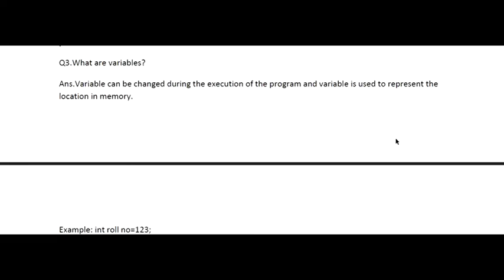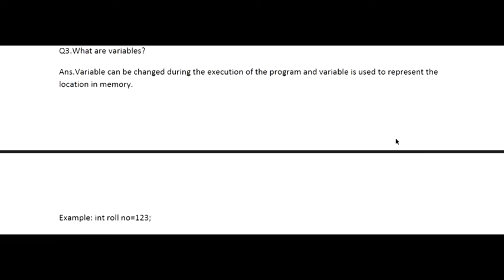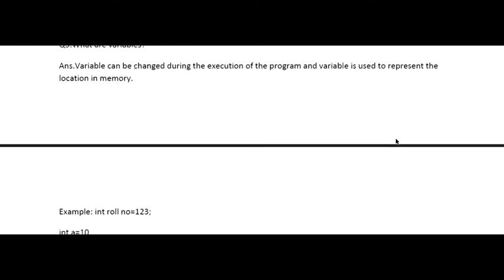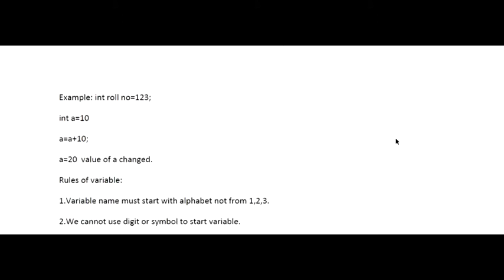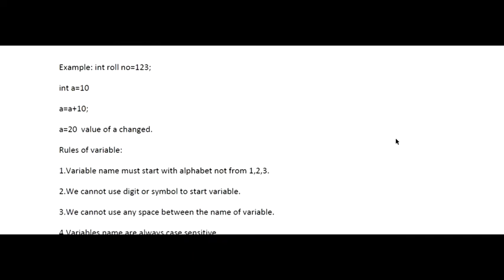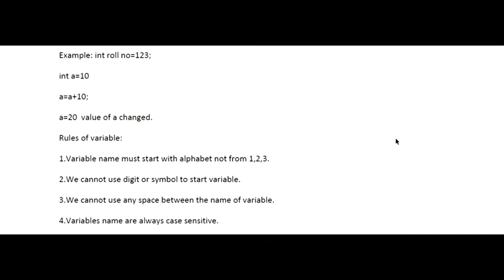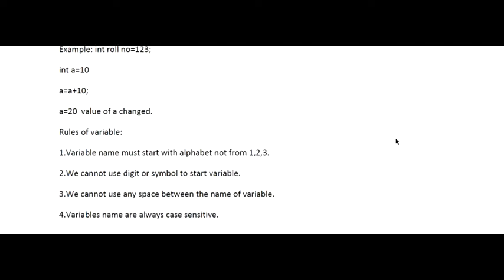Variables. In variables, you need to understand the different kinds of variables that are available in C. A variable is a value that can be changed during the execution of the program, and the variable is used to represent a memory location. So this is the basic definition of a variable. Then you have to tell how we give the declaration of the variable and how we initialize the variable.